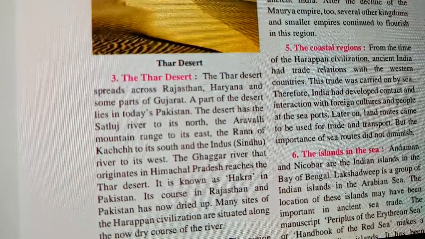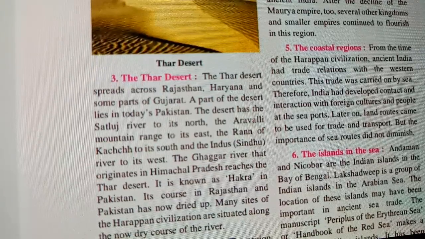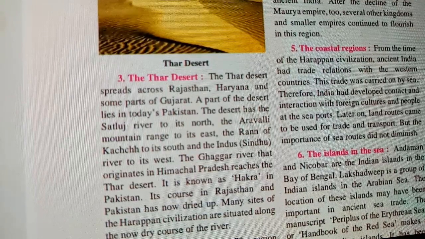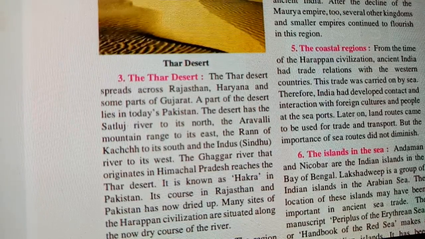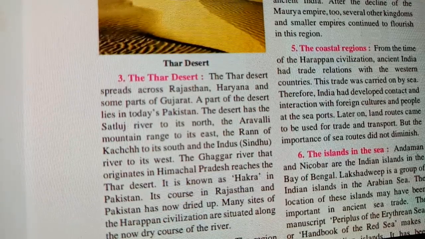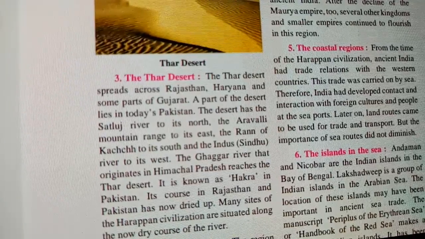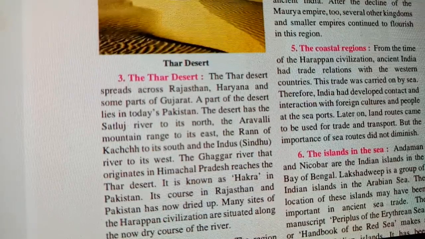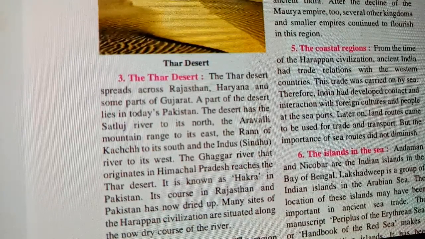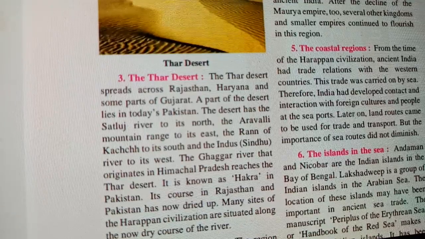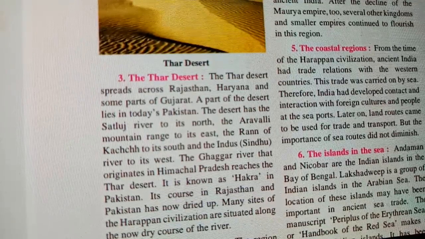The Ghaggar River that originates in Himachal Pradesh reaches the Thar Desert area of Rajasthan. It is known as the Hakra River in Pakistan. Its course in Rajasthan and Pakistan has now dried up. Some sites of the Harappan civilization are situated along the now dry course of the river.